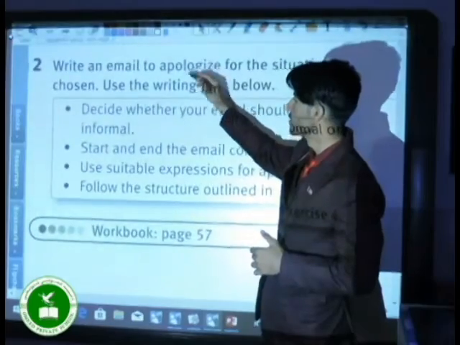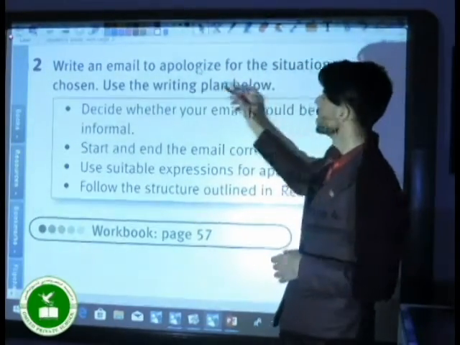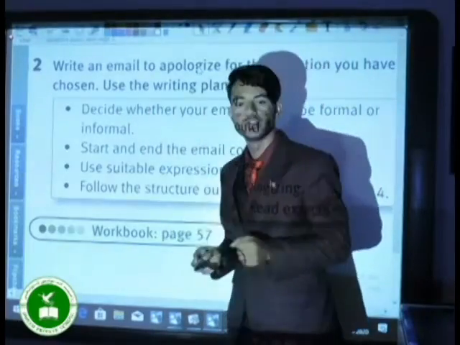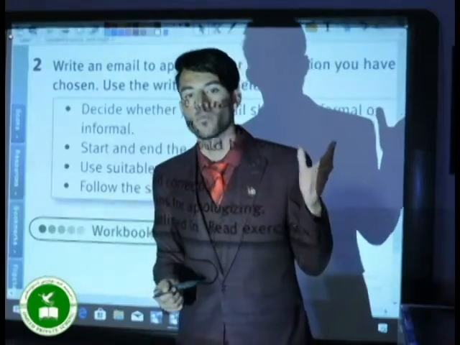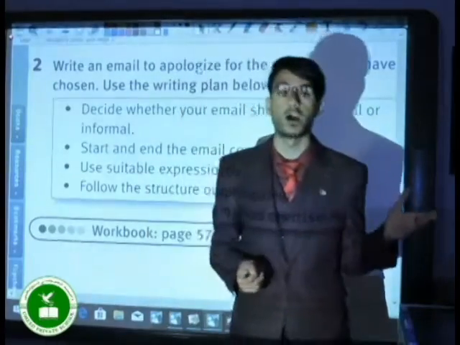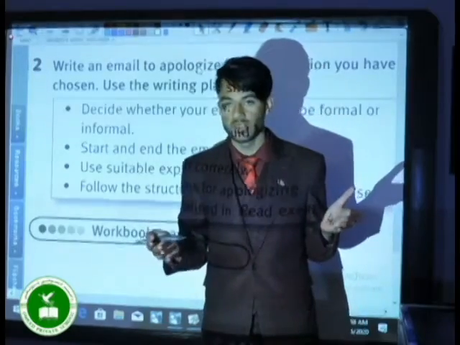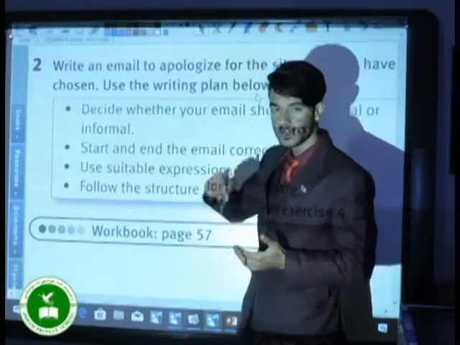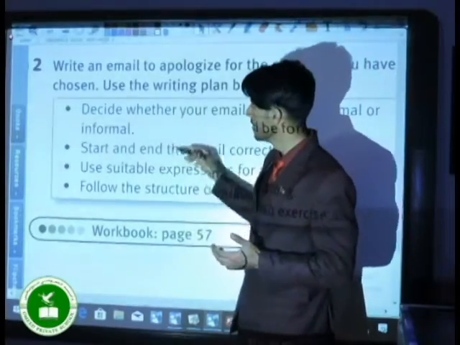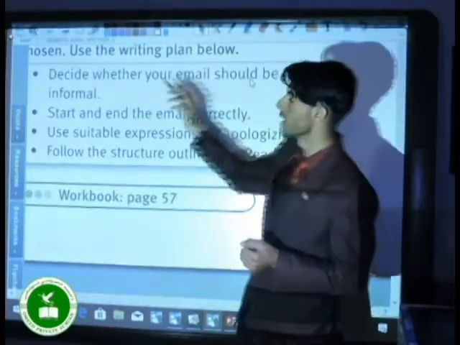The next part is: write an email to apologize for the situation you have chosen. When you choose a situation, for example, you want to write an email to someone for whom you have caused property damage, how will you do that? Use the writing plan below. Decide whether your email should be formal or informal.